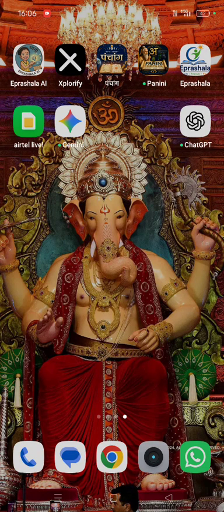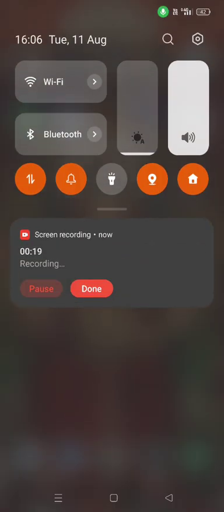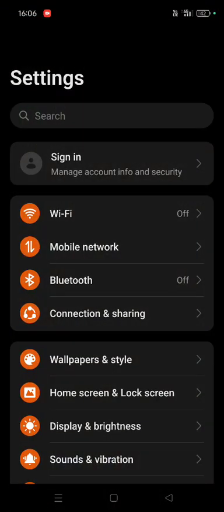Today we are going to address a very important issue, and that is about how much data the ePrashala app uses compared to the standard ChatGPT and Gemini apps that are most popularly used in India. So right now we'll go to settings, and in settings you can go to mobile network.